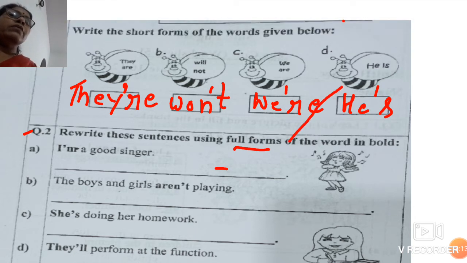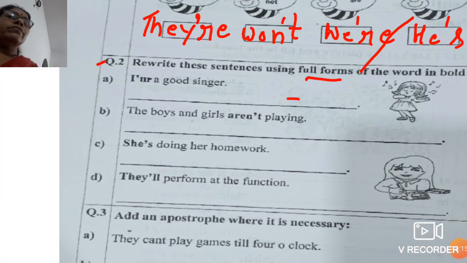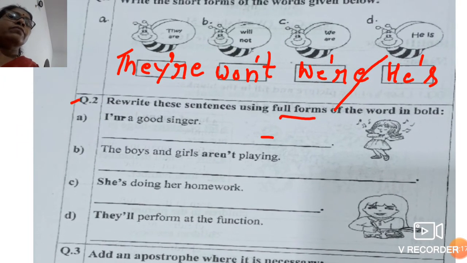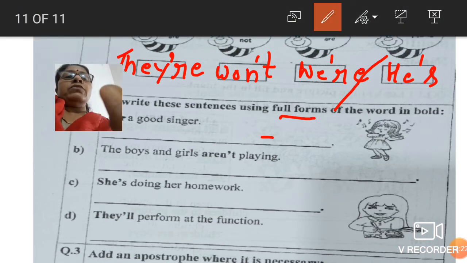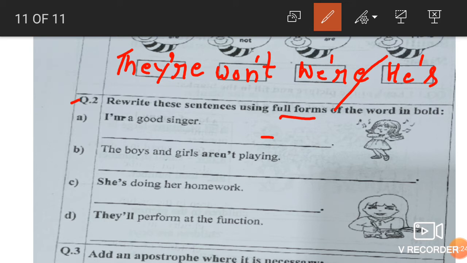1 minute, I'll remove the pen. Okay. Now let me concentrate in my teaching now.